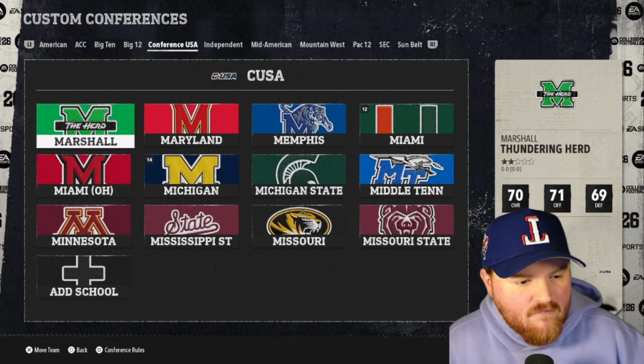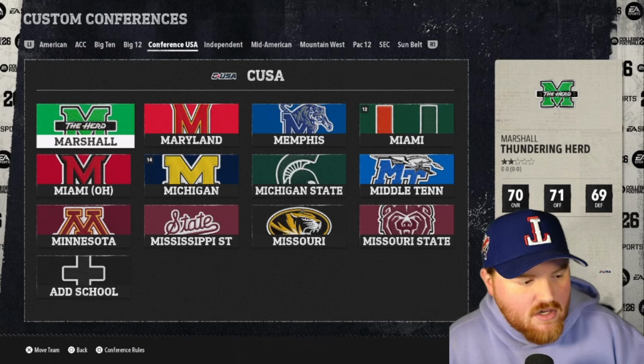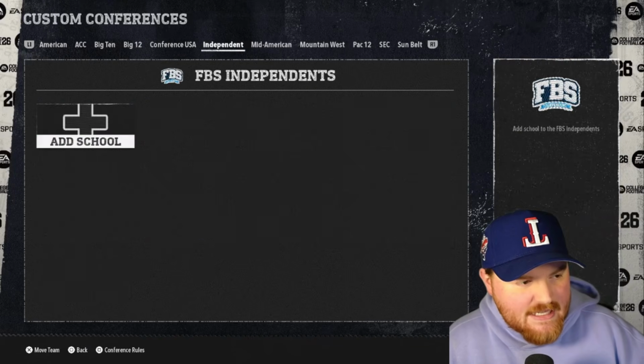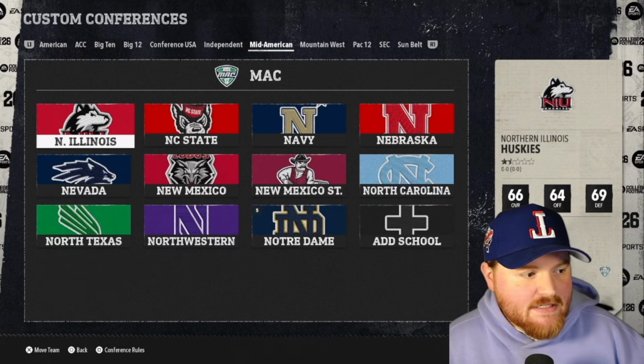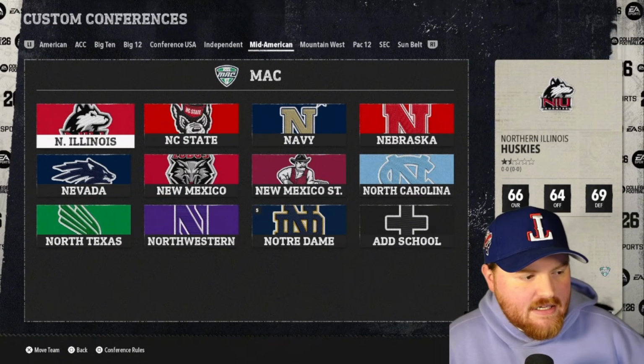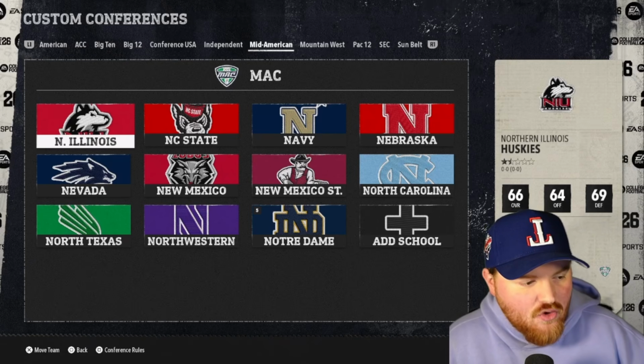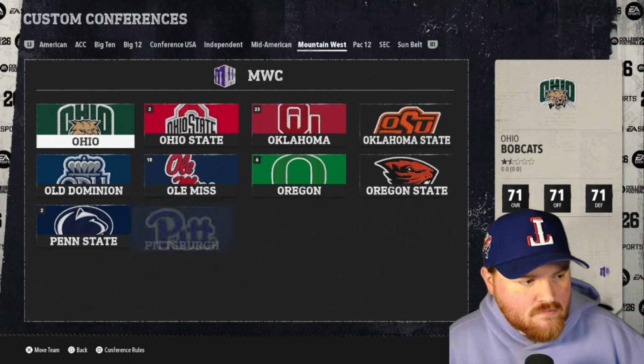In Conference USA, it's just the M's: Marshall, Maryland, Memphis, Miami Ohio, Michigan, Michigan State, Middle Tennessee, Minnesota, Mississippi State, Missouri, and Missouri State. No independents. Our MAC is the N's: Northern Illinois, NC State, Navy, Nebraska, Nevada, New Mexico State, North Carolina, North Texas, Northwestern, and Notre Dame.